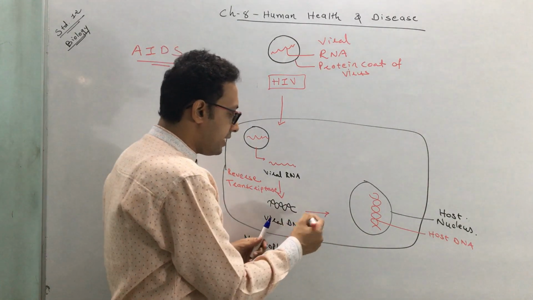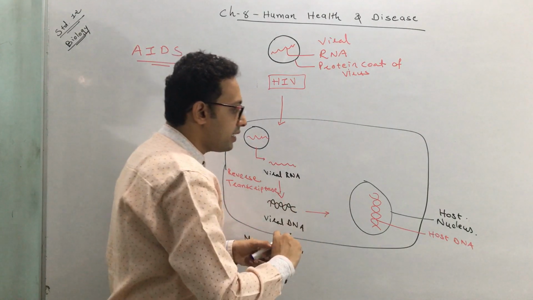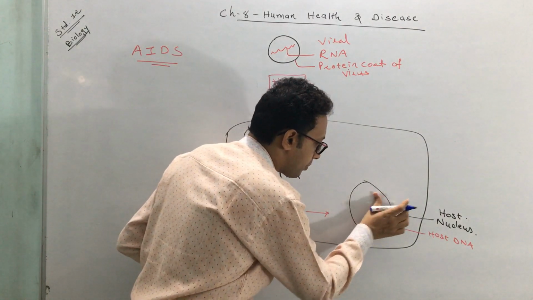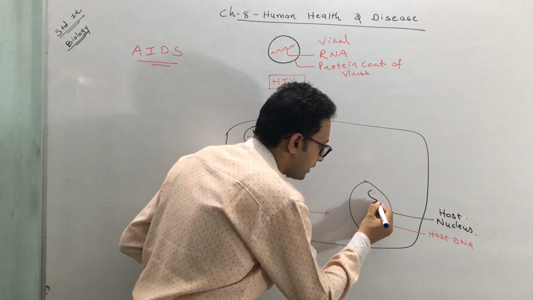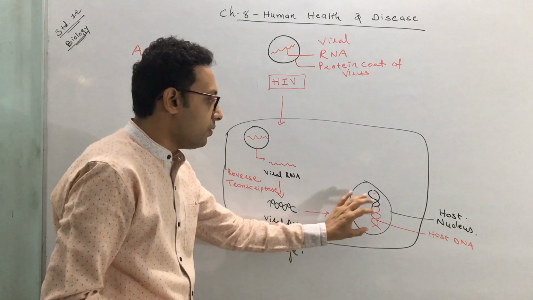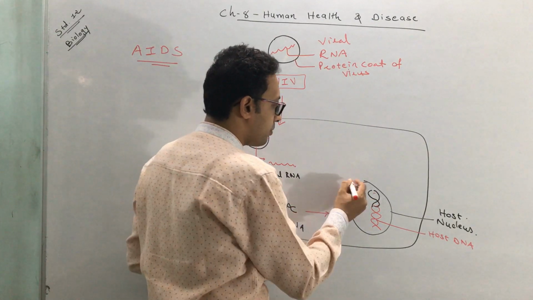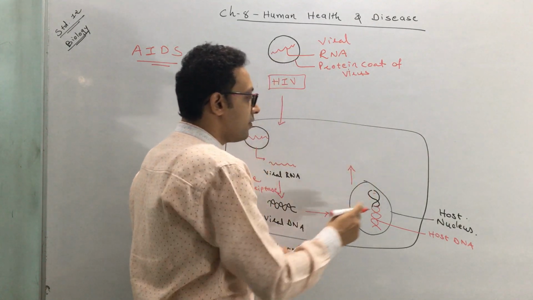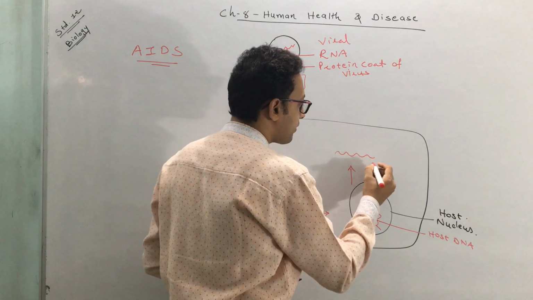Now, this viral DNA that is formed by a process called reverse transcriptase incorporates into a host DNA. See, such kind of incorporation takes place. So now it's a combination. Once it is formed, what happens? From this, it will lead to the formation of RNA.